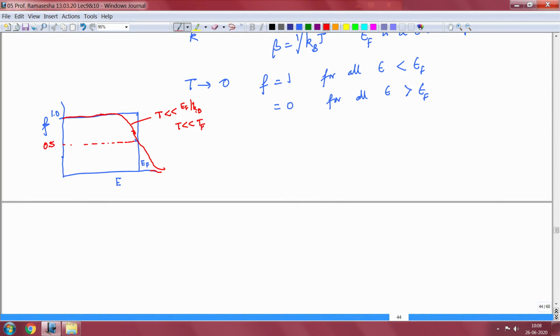As you keep increasing the temperature, eventually it has to go to a Maxwell-Boltzmann distribution. When T is approximately equal to TF, let me plot in a different color, then you have the whole thing going somewhat like this. So this is for T roughly TF.